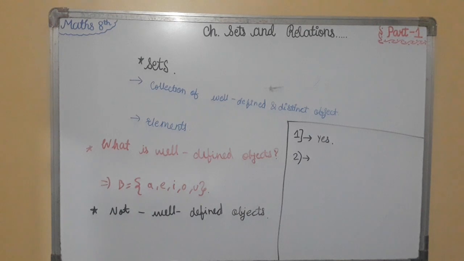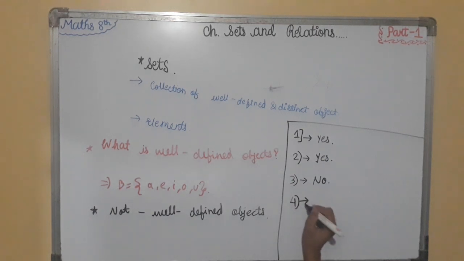Second, all persons on earth. So yes, everyone is a person, a human being. It is a well defined set. Third is, all difficult problems in maths textbook. So no, this is not a well defined set, because in a maths textbook every problem is not difficult, only some are there.